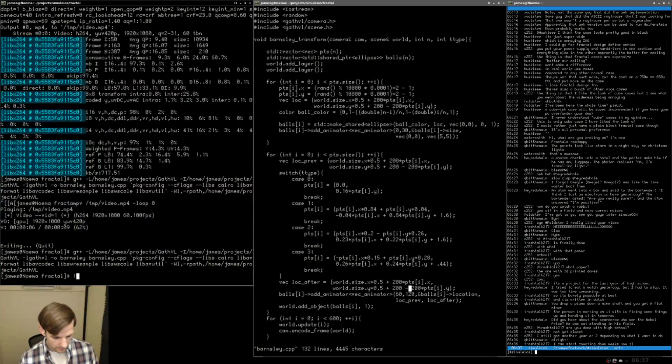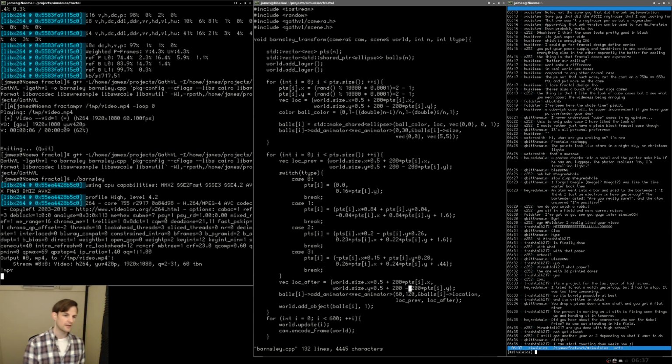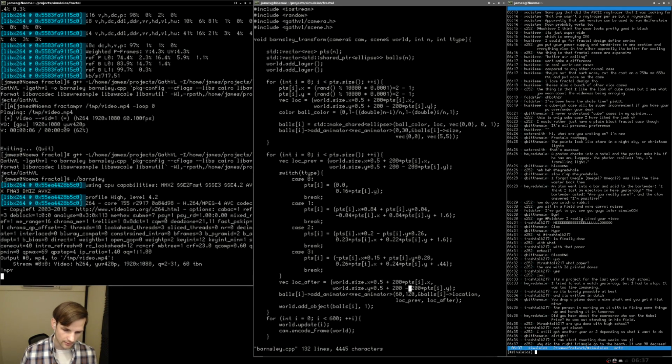So let's do barnsley, mpv. Okay. And this visualization, I think, turned out pretty well. So this gives us a better understanding of what each of these elements are that we're working with.